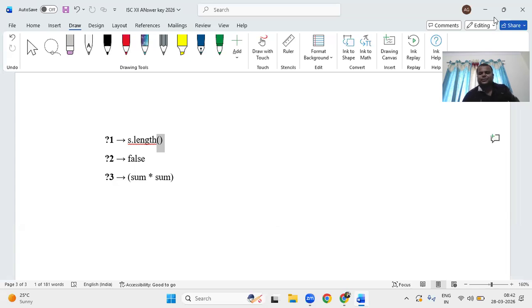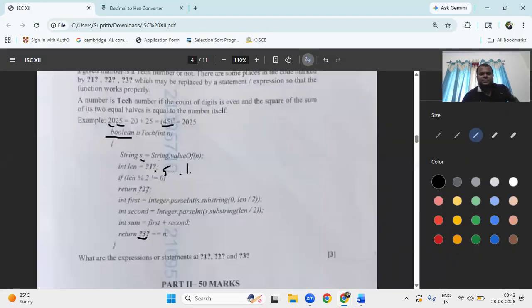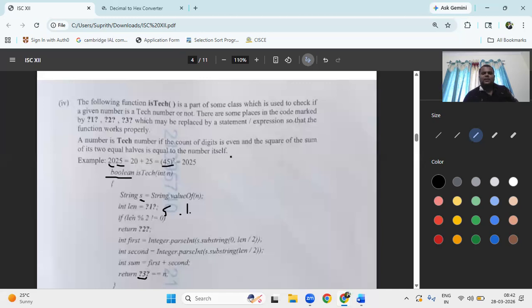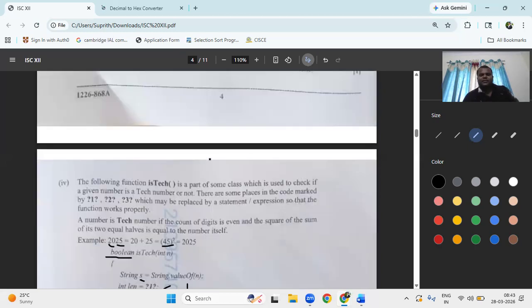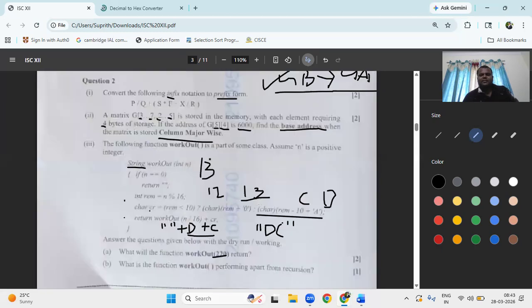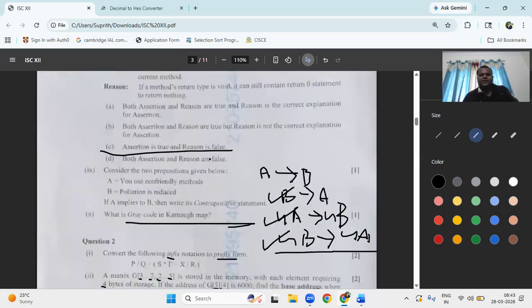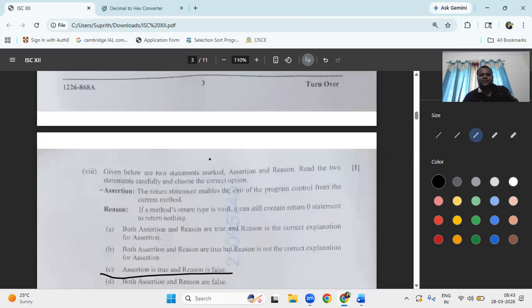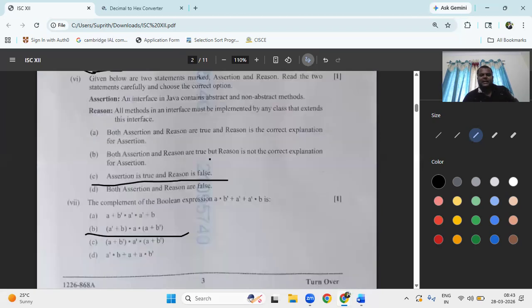It is an easy question comparatively. So the first answer is this dot length false, and this is sum into sum. So these are all the 1 mark questions and 2 marks questions, logical questions. 1 or 2 marks, it is tricky. If you're brilliant, you know Java, computer hardware, binary number system, and the abstract method. These are all things we can do.